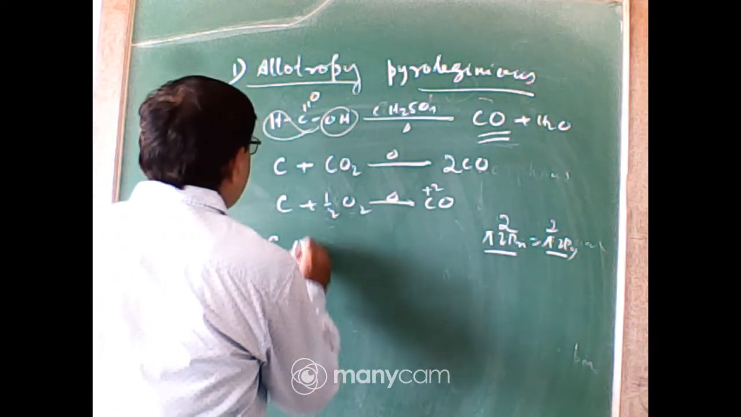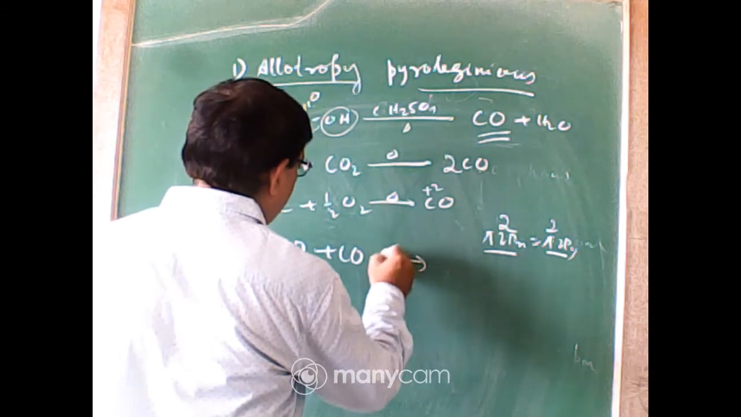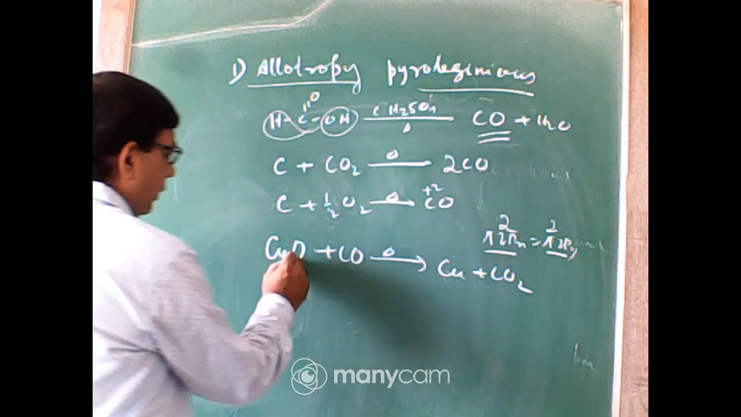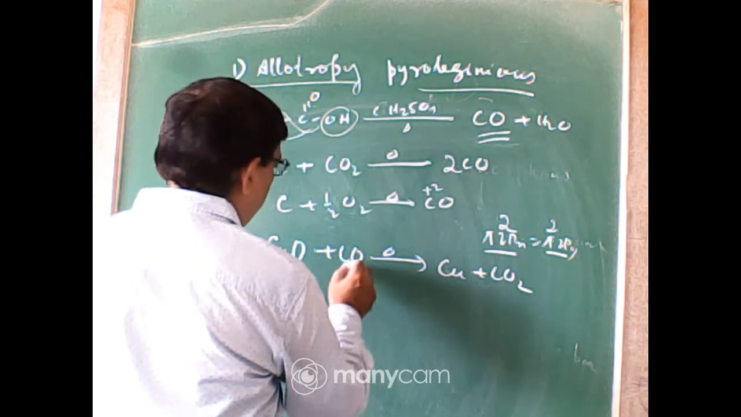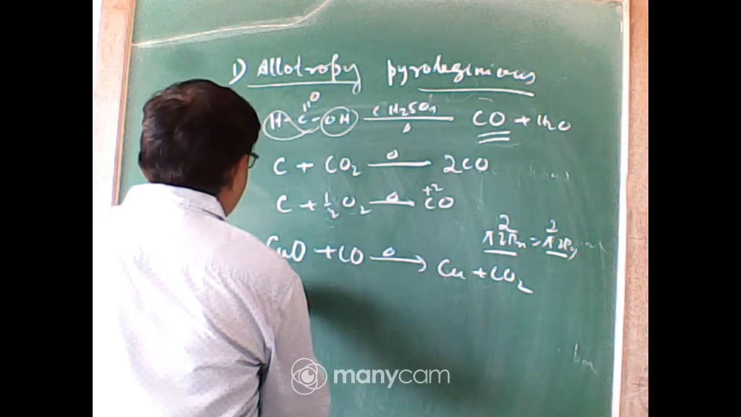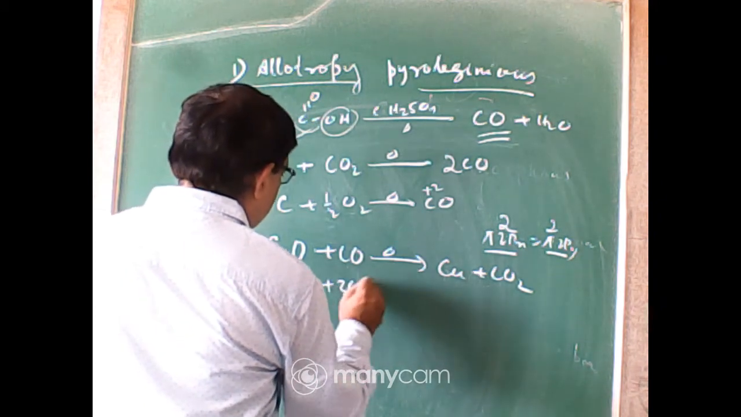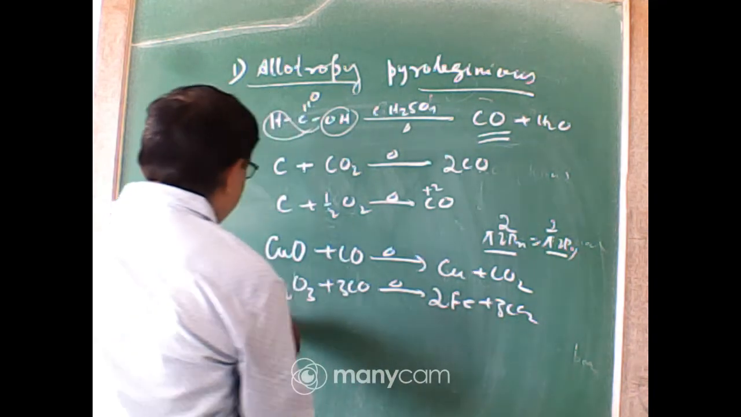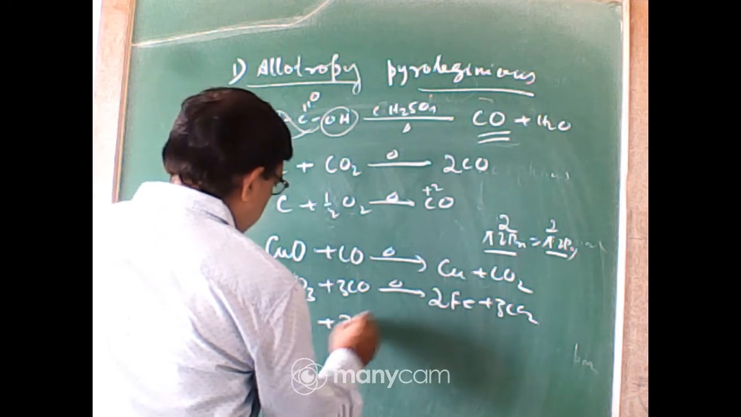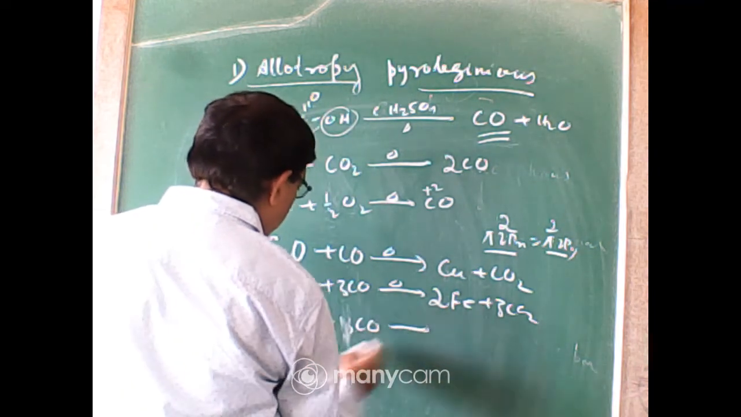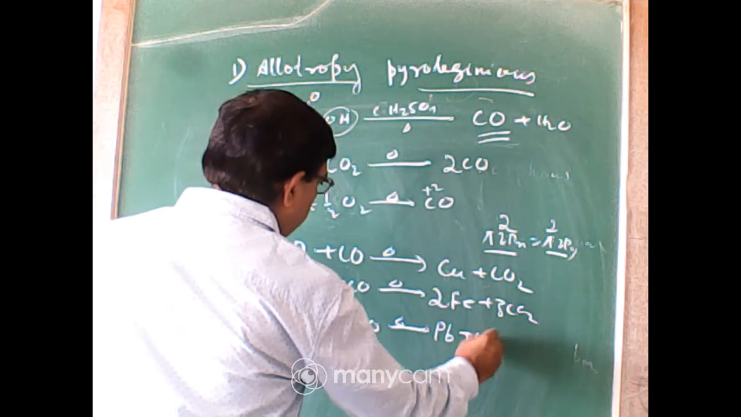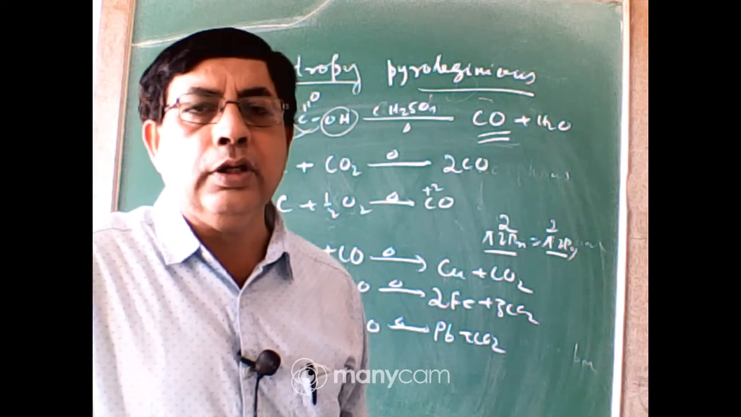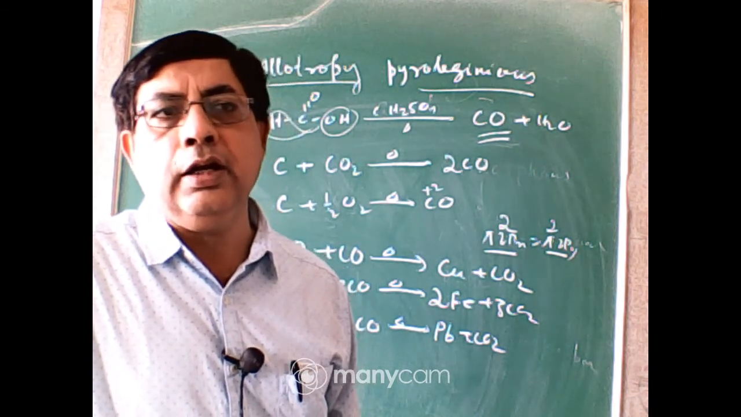Many metallic oxides, say copper oxide, when heated with carbon monoxide, form copper plus carbon dioxide. That shows it is a reducing agent. It reduces copper oxide to metallic copper and is itself oxidized to carbon dioxide. Fe2O3 plus 3CO when heated gives iron plus 3CO2. PbO, lead monoxide, when heated with carbon monoxide, forms Pb plus CO2. So carbon monoxide is a good reducing agent, and it is used in metallurgy for the extraction of metals from their oxides.